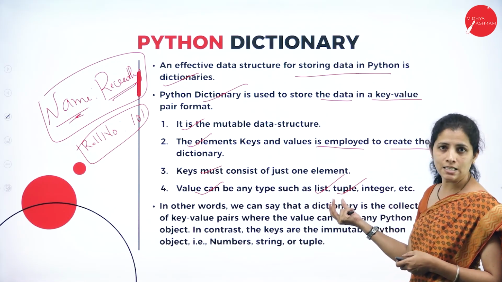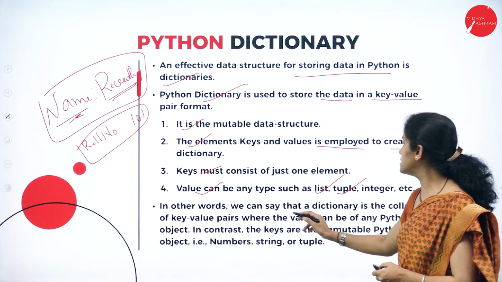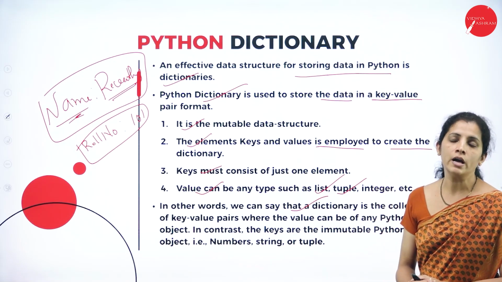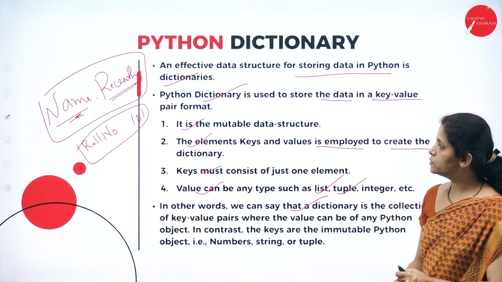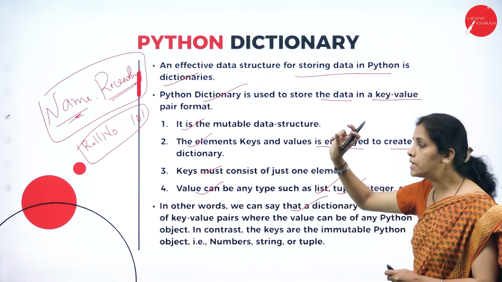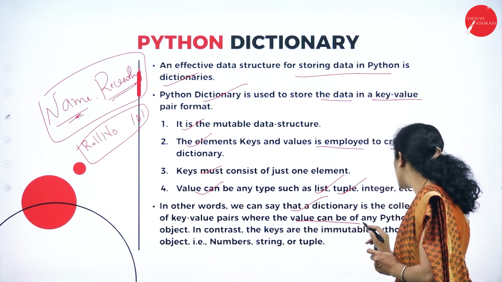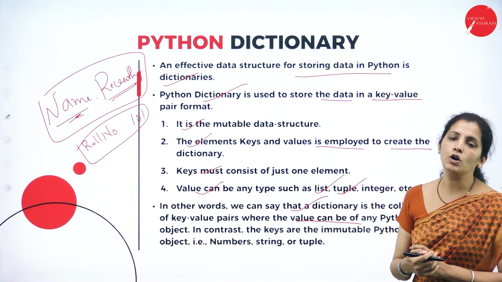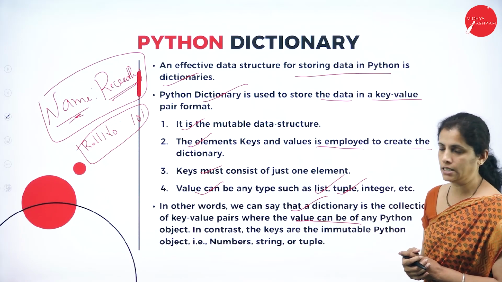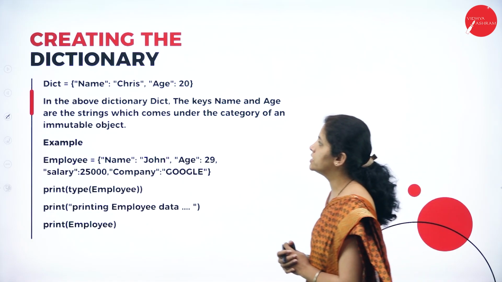So I can have list, tuple or numbers. In other words, we can say that a dictionary is nothing but a collection of key value pairs. So I'm going to have pairs of values. It is called a key value pair, where the value can be any Python object. Now let's discuss how to create a dictionary.